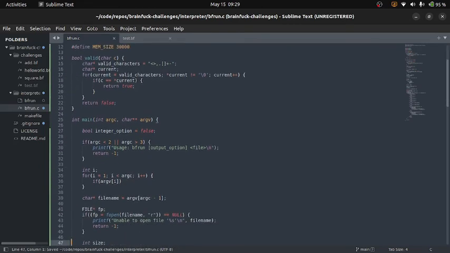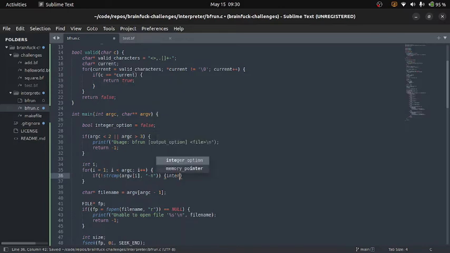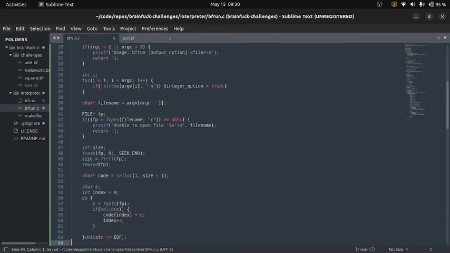And we'll compare it, and like I said, this isn't anything special, so we're not going to worry about memory safety right now. If not, with, and we'll say, what do we want, dash n for numerical. Then we'll set our integer option equals true. So that will give us our integer option.